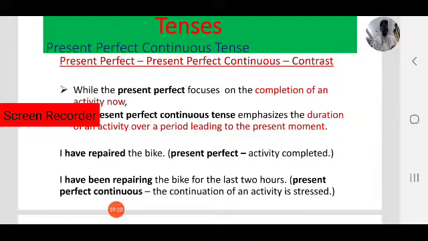But if the action is still in progress, in that case, we use present perfect continuous tense. I have been repairing the bike for the last 2 hours. Here, the repairing is still in progress. That is the difference between present perfect and present perfect continuous tense.